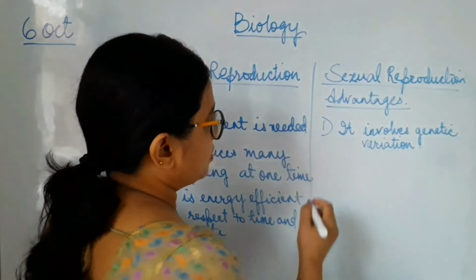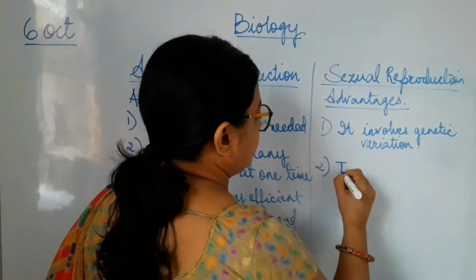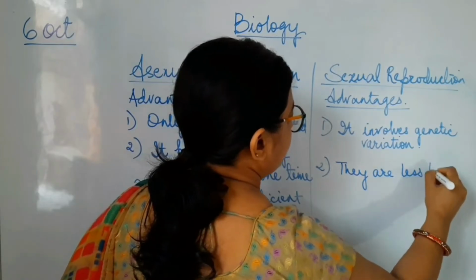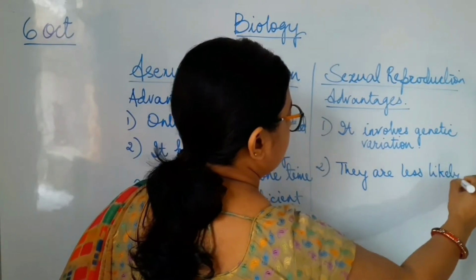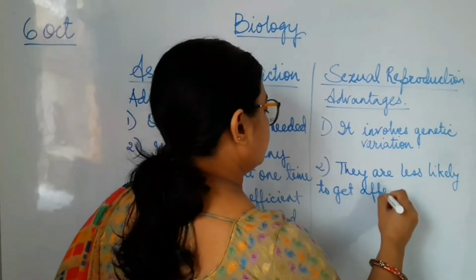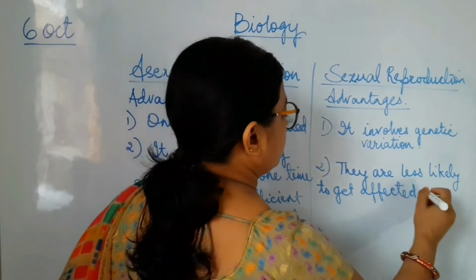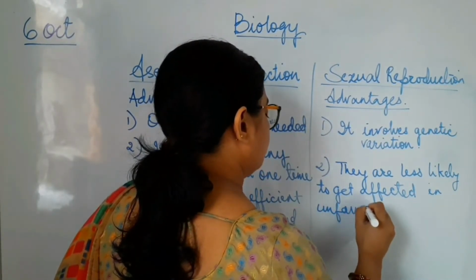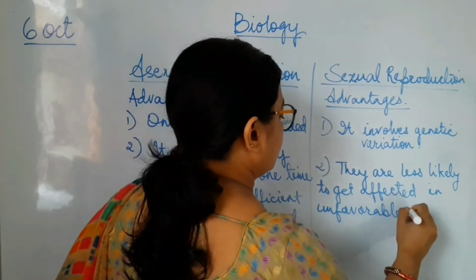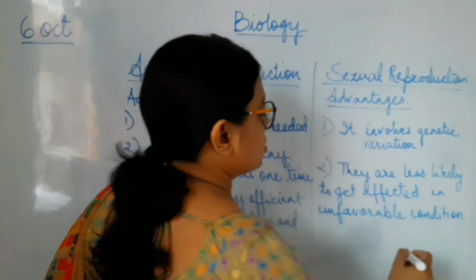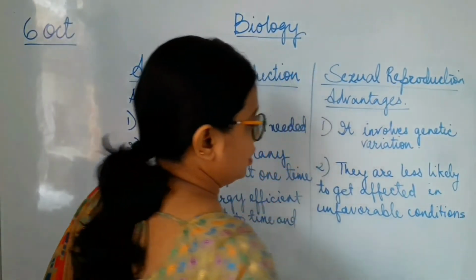Second, they are less likely to get affected in unfavorable conditions. It means the entire population is not going to get affected.